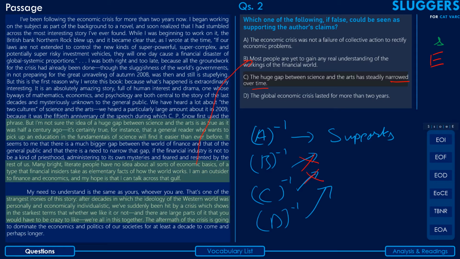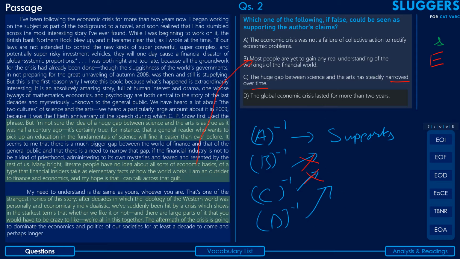Coming to the last option, that is option D. The global economic crisis lasted for more than 2 years. Again, please remember, you're not supposed to consider this option directly. You're supposed to first invert the option and then consider it. The inversion of this will be that the global economic crisis lasted for less than 2 years.